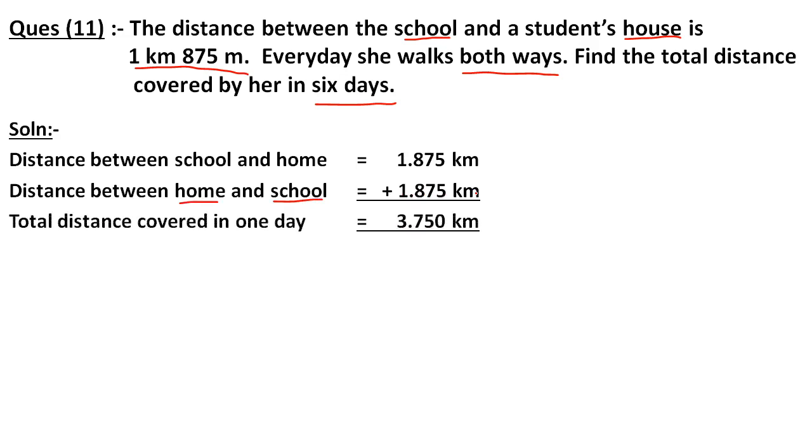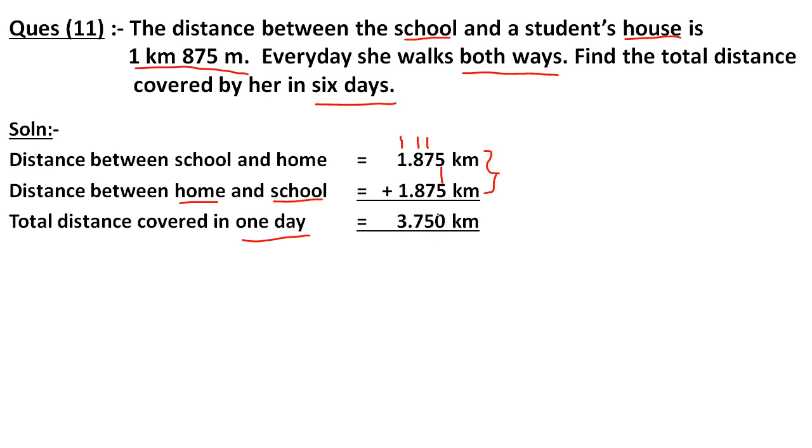Okay. Now total distance covered in 1 day. एक दिन में वो टोटल कितना चलती है? तो दोनों तरफ का डिस्टेंस जो ये है इसको हम ऐड कर देंगे. Then this 5 and 5 will be 10, 0, 1 is carry over. 7 plus 1 is 8 and 8 plus 7 is 15, 5. Again 1 is carry over. 1 and 8 is 9, 9 and 8 is 17, 7 I write here and 1 is again carry over, so 1 and 1 will give you 3. Okay. Now what is the total distance covered in 1 day? 3.750 kilometer covered in 1 day.